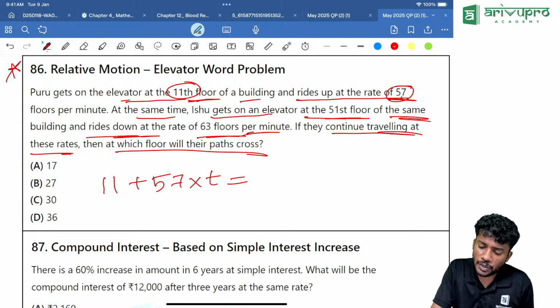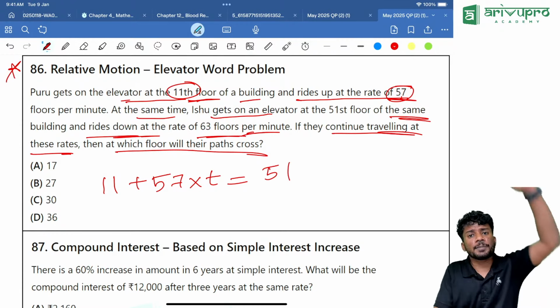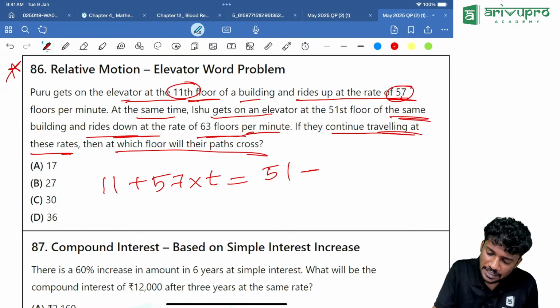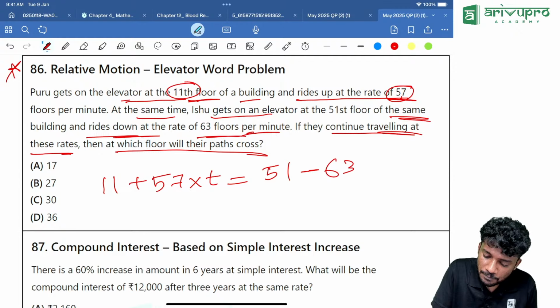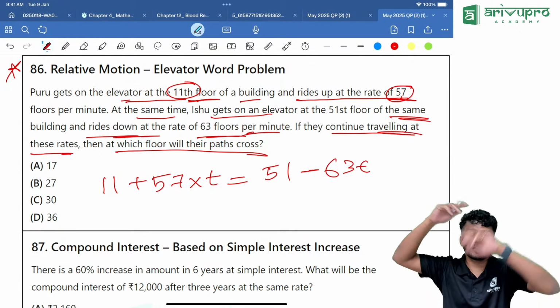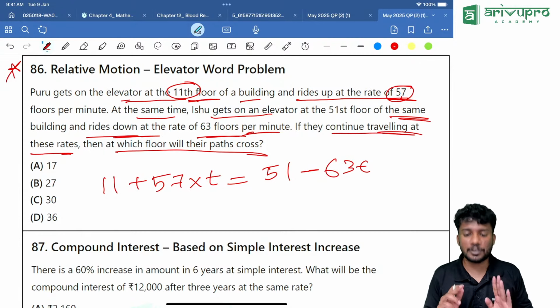Then what is Ishu doing? She starts from the 51st floor and she is coming down. Down means we are coming in the negative motion, that is minus 63 per minute. So we are multiplying it with time to eliminate the units, which get cancelled off. We are equating it, so from this we will get the value of time.